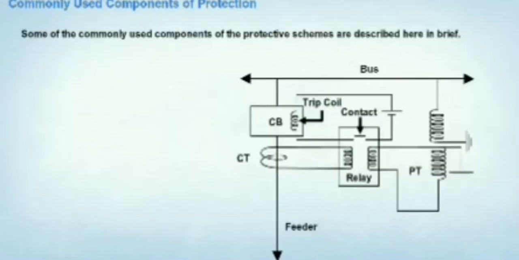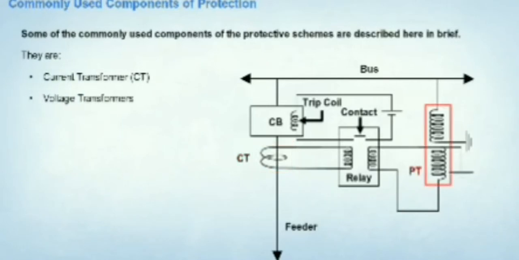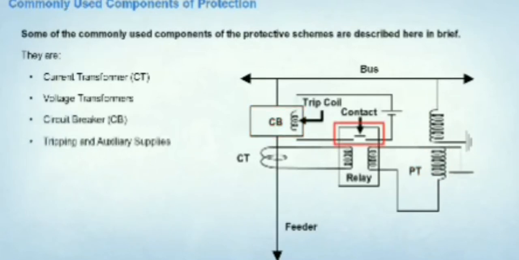Some of the commonly used components of the protective schemes are described here in brief. They are current transformer (CT), voltage transformers, circuit breaker (CB), tripping and auxiliary supplies, relays. We shall discuss each of these components further in detail.